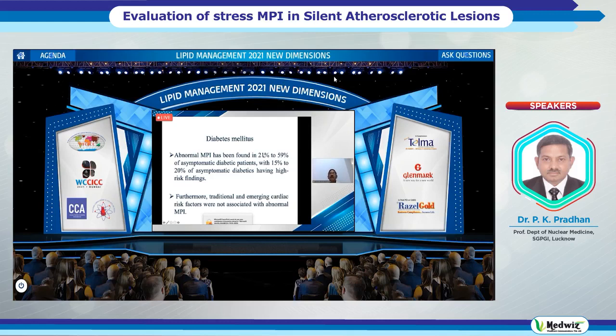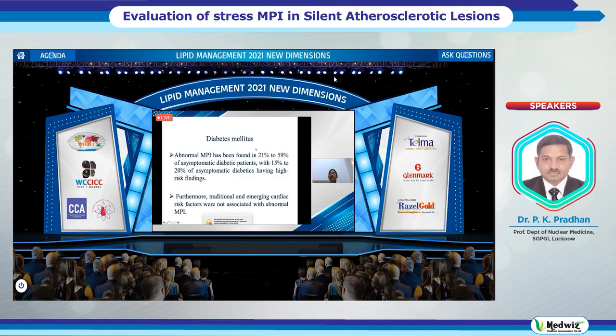The DIAD study included an HbA1c level of 7.5 maximum, and among asymptomatic diabetic patients, 15% to 20% had high-risk findings. That means perfusion abnormality or transient ischemic defect, or balanced ischemia.